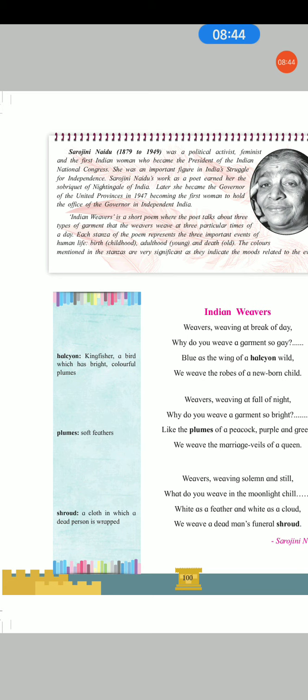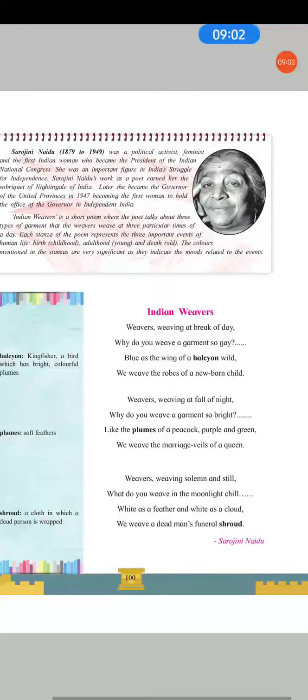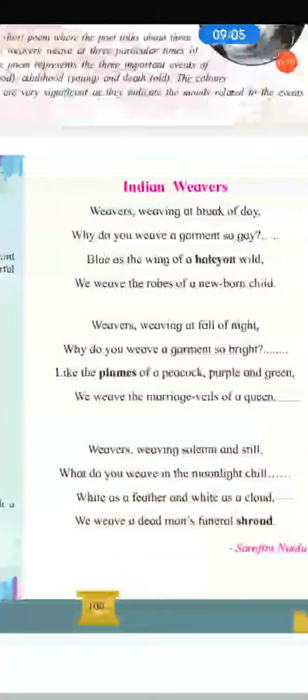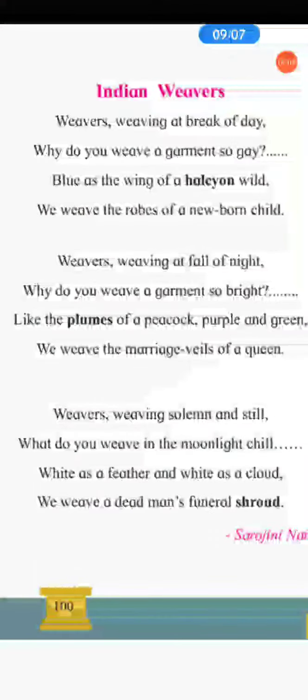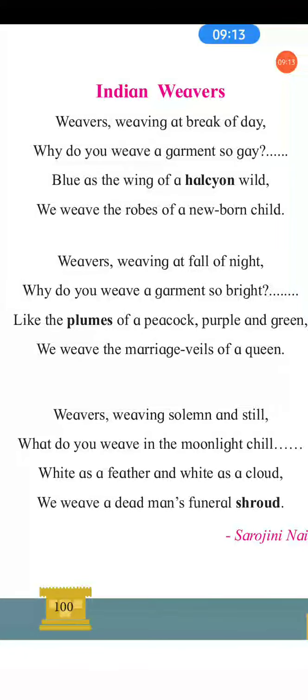Each stanza of the poem represents the three important events of life, that is birth means childhood, adulthood means young stage, and death means old. The colors mentioned in the stanzas are very significant as they indicate the moods related to the events. Okay, now you can see this is a very simple, short, lucid poem to understand. Here in this poem, only three stanzas.